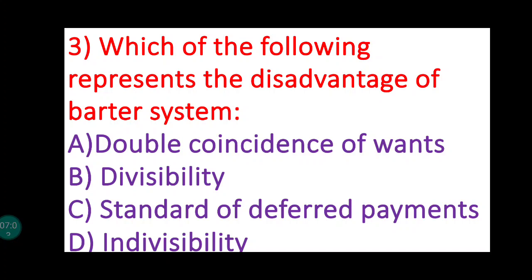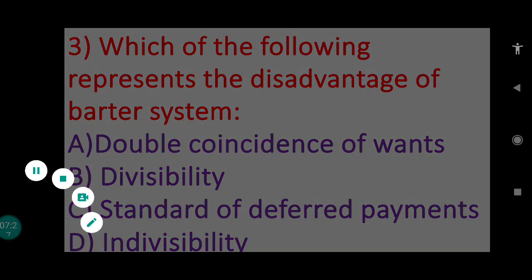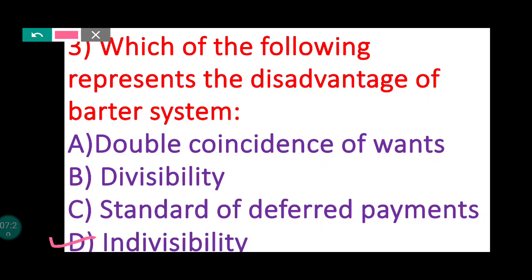Here some other points are given. Students might get confused with option A also. It is given double coincidence of wants, but students remember, the words lack of double coincidence of wants, that is the disadvantage. The problem of double coincidence of wants is the disadvantage. But if it is given only double coincidence of wants, it is not a disadvantage. So the answer is D, indivisibility. It represents the disadvantages of barter system.